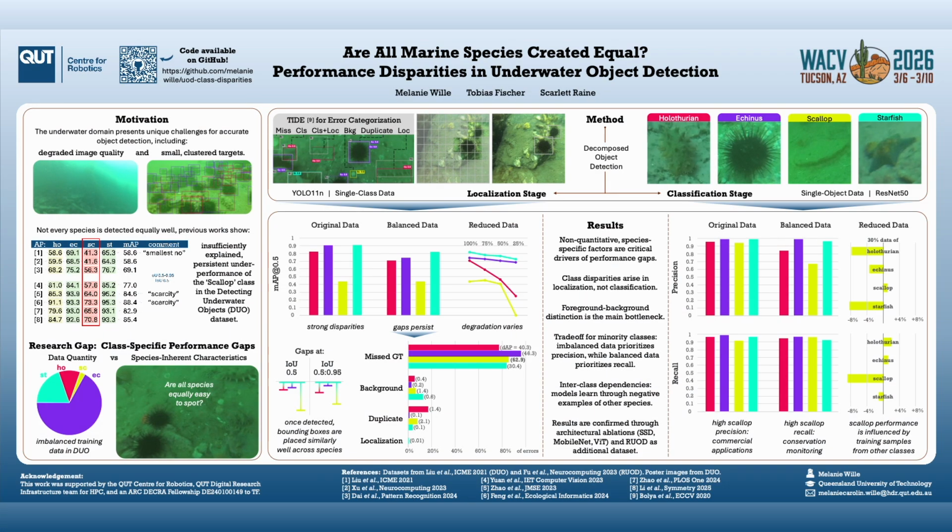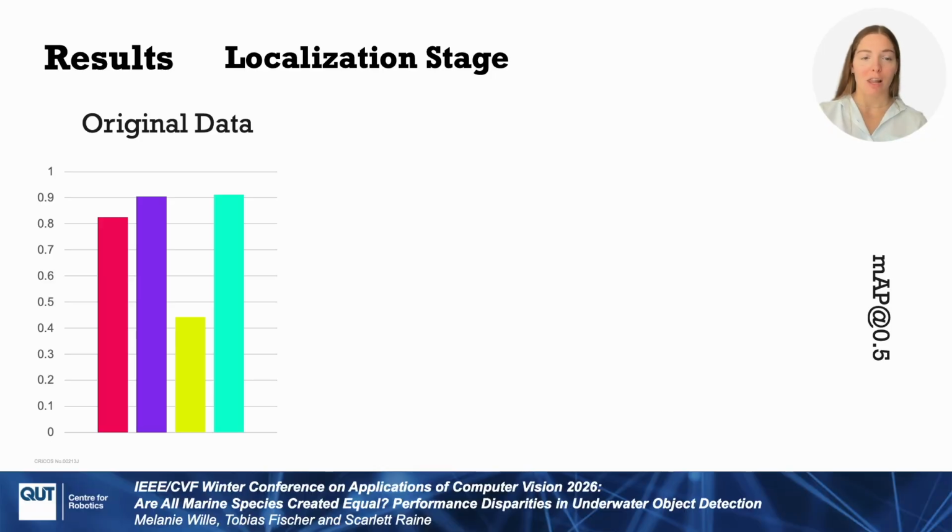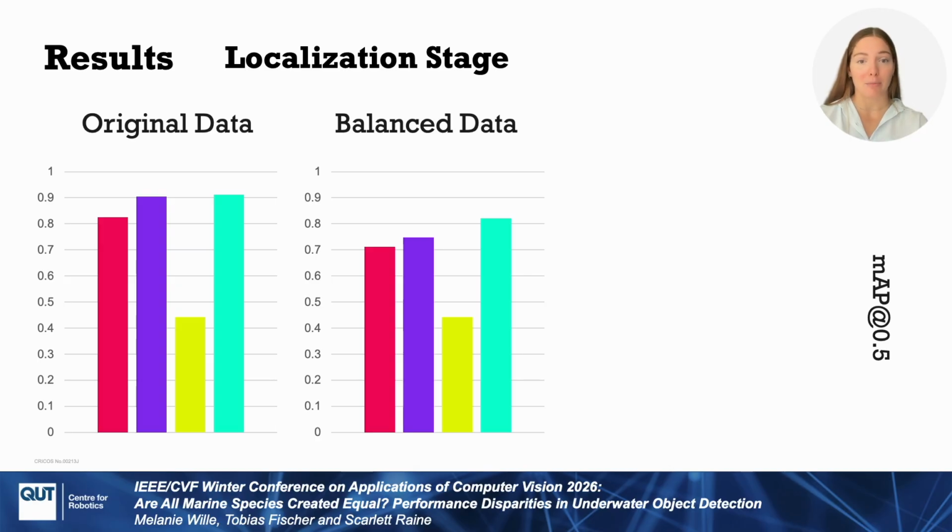Amazing, so let's now dive into the results. The localization results show large performance gaps in the original data, indicating that class-specific disparities are strongly pronounced. Of course, this can still be due to the imbalanced training data, but these gaps persist in the balanced setup too, which means that data quantity alone cannot be the only explanation, but species-specific intrinsic features must have an influence.